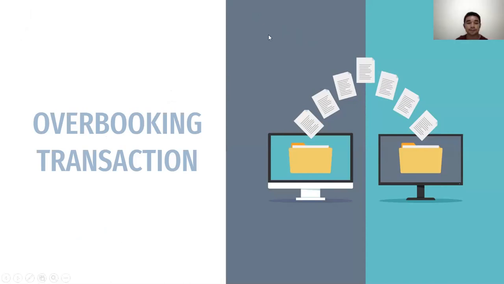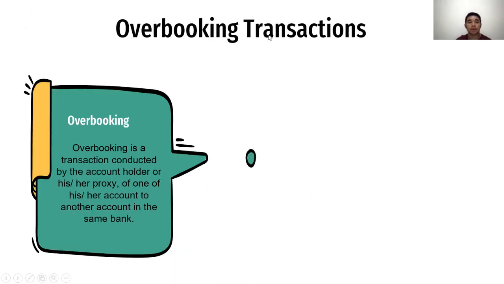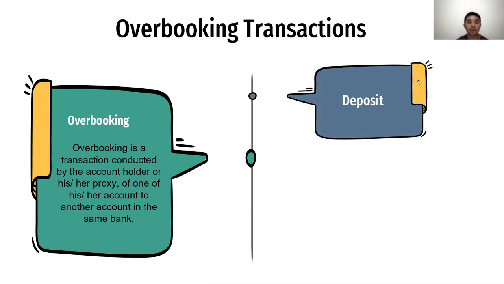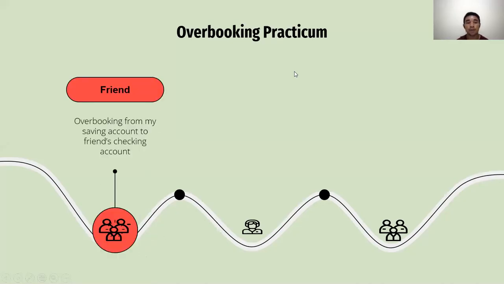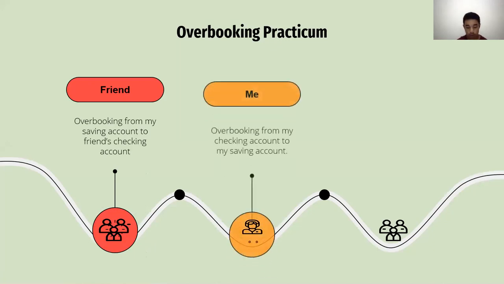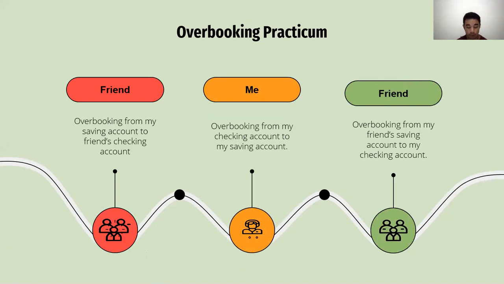Overbooking transaction. An overbooking transaction is a transaction conducted by the account holder or his or her proxy from one of his or her accounts to another account in the same bank. The overbooking transaction is basically processed as two transactions. The first is deposit and the second is withdrawal. It was already explained by my friend before, and we are going to move to the overbooking practicum.